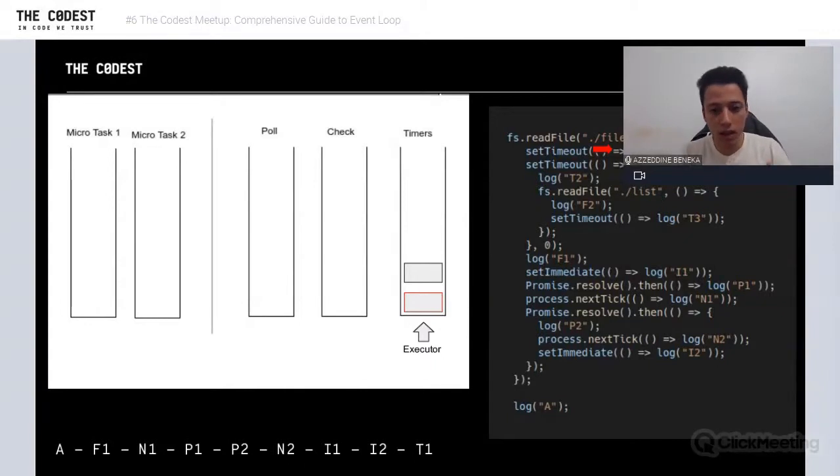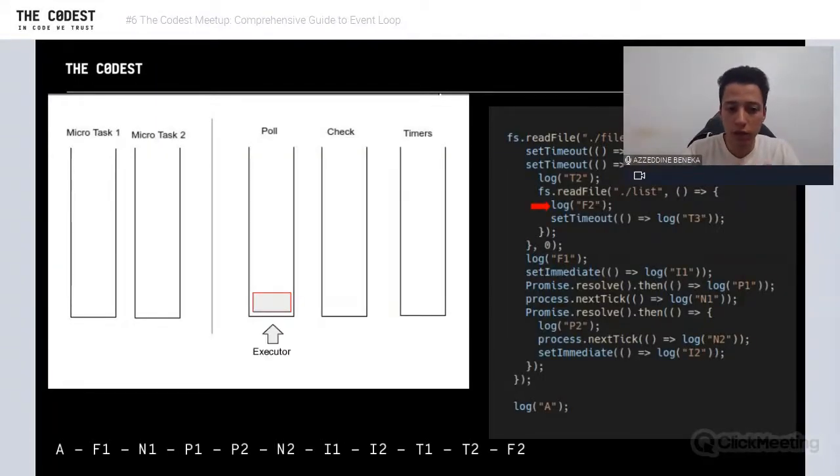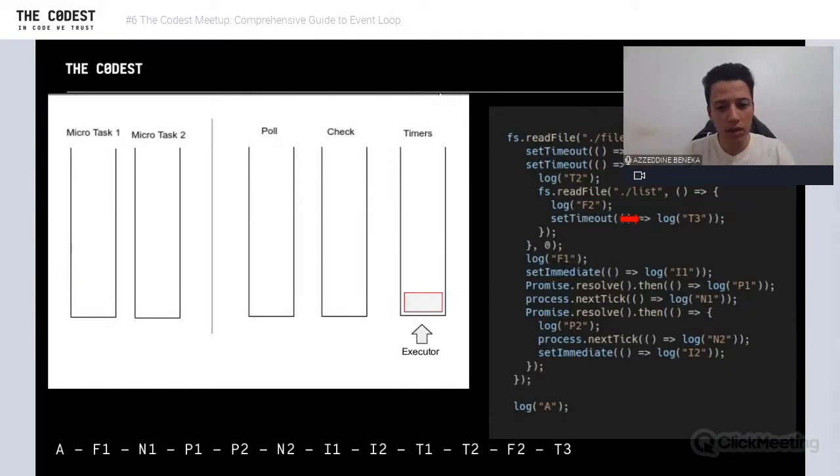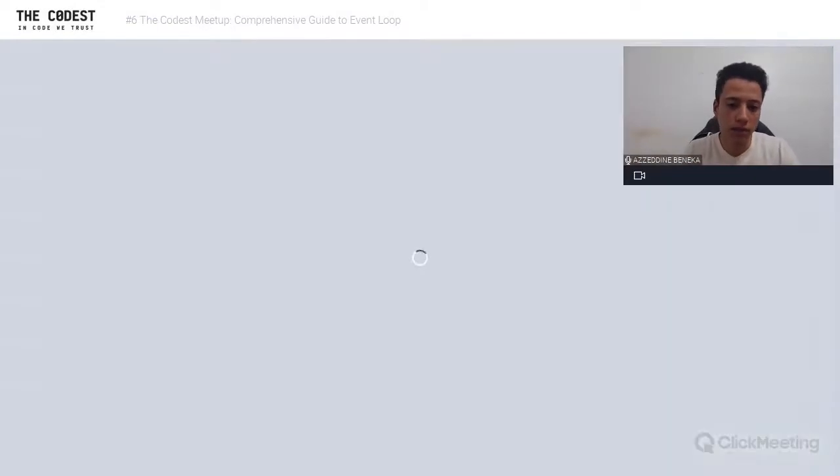Now we're going to go to timer. We have a timer. We have System.out T1. We have logged that. Microtask 1, microtask 2, nothing. Go to timer. We have a task. We should log T2, and then we're going to read a file. So we're going to read the file. Nothing in the event loop, but after that file loads, we're going to have a task. The executor will be in poll, and we're going to log F2. We have System.out. We're going to schedule a task in System.out, and we're now going to go to microtask, check, nothing, microtask 2 nothing, go to check nothing, go to timers, and we have T3.